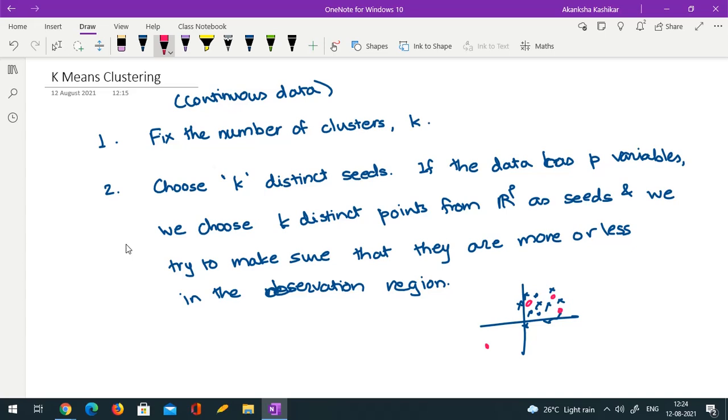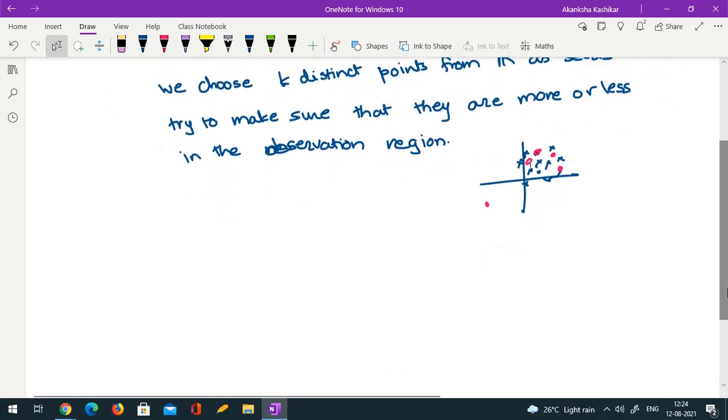At least it may take a longer time to converge. So it is better to choose seeds from the region which is similar to the observations. Okay, is it okay? In some cases it might exactly coincide with some observation like this. That is also fine. Okay, so you choose k seeds.